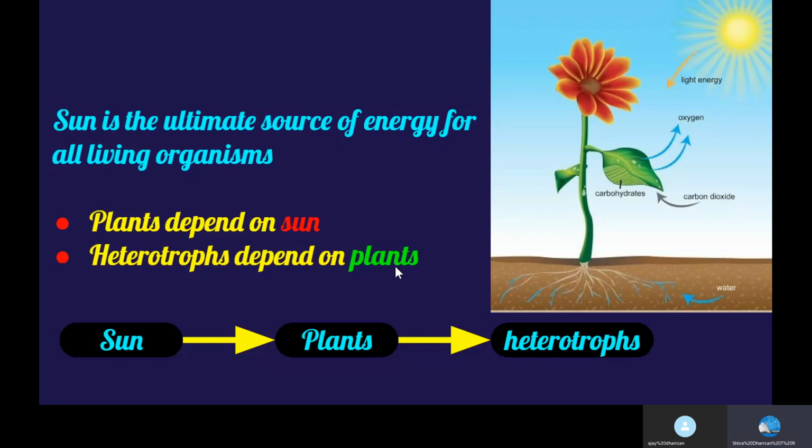As green plants get their energy to prepare food from the sun, the sun is the ultimate source of energy for all organisms. As I told before, plants depend on sunlight energy for photosynthesis, herbivores depend upon plants, and carnivores or other animals depend on these herbivores. So directly or indirectly, heterotrophs depend on plants.